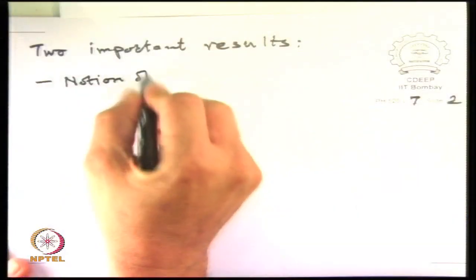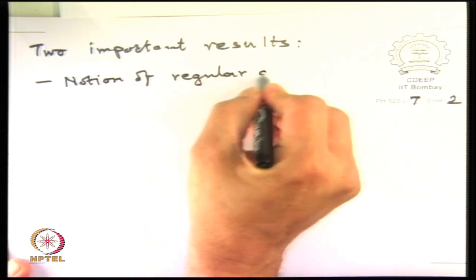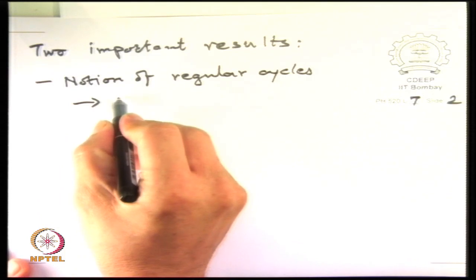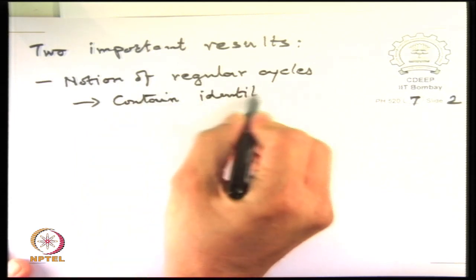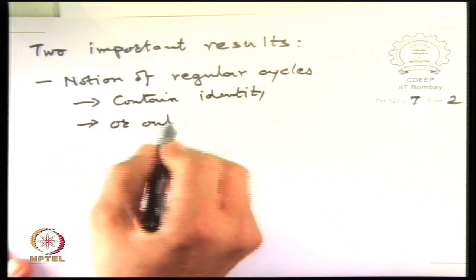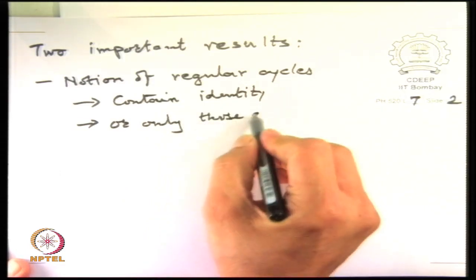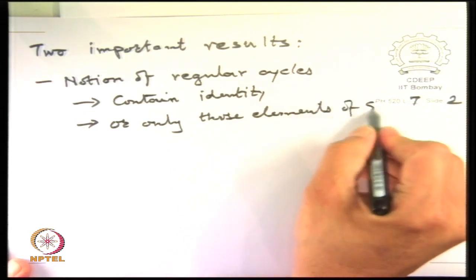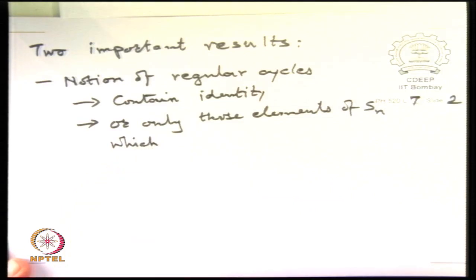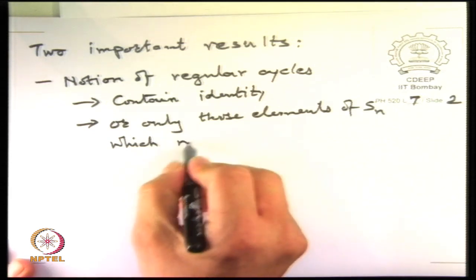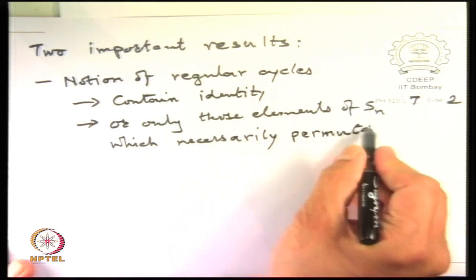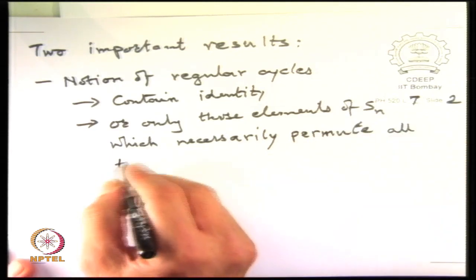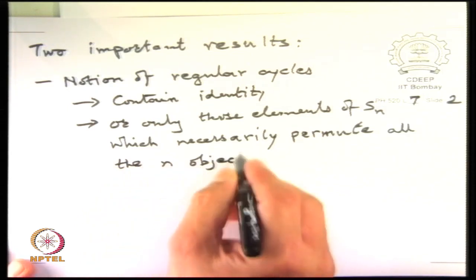So there is a notion of regular cycle, which contains identity, or only those elements of Sn which necessarily change everything, shift all the elements, permute all the n objects in the carrier space of Sn.